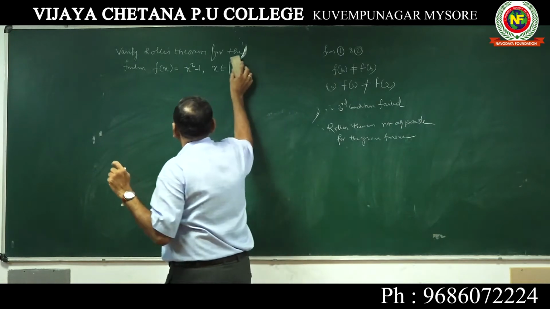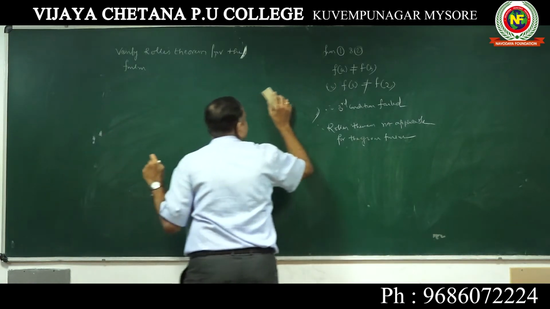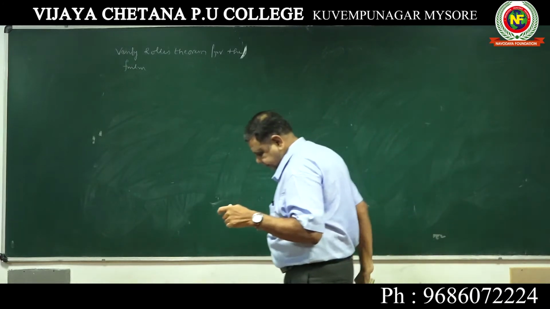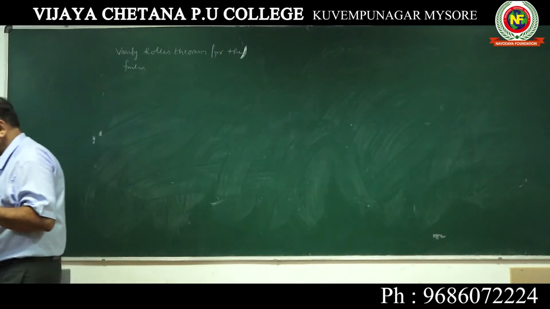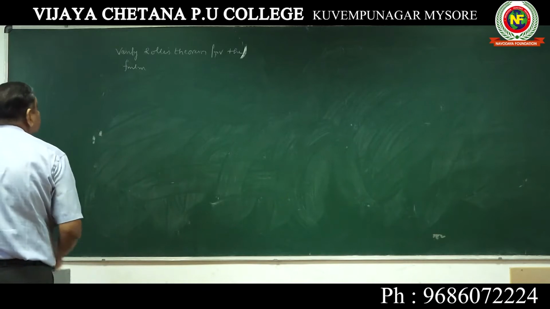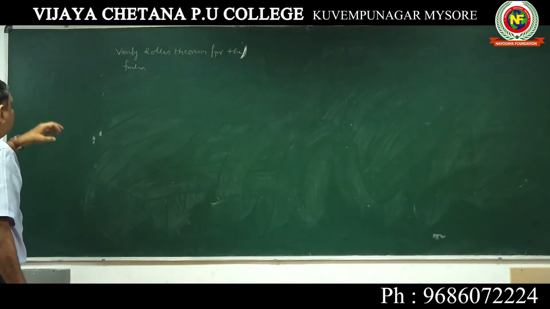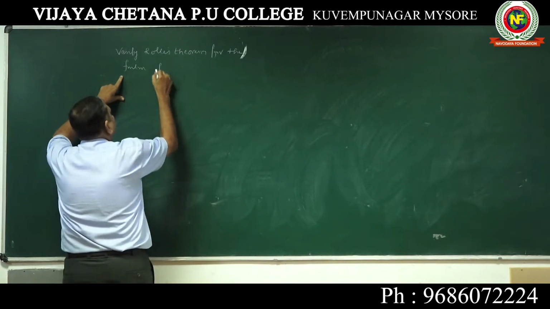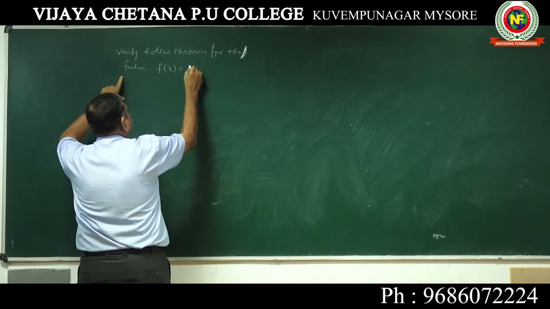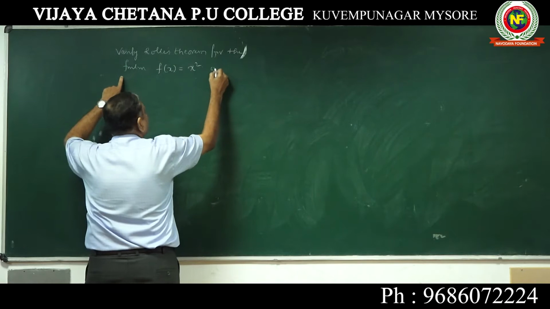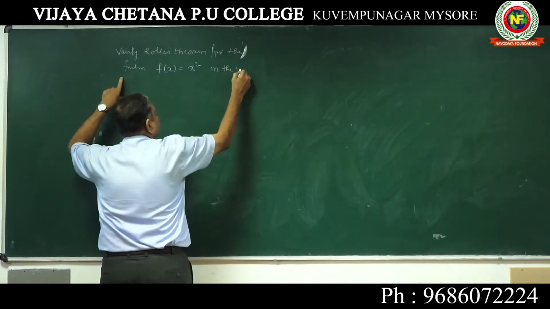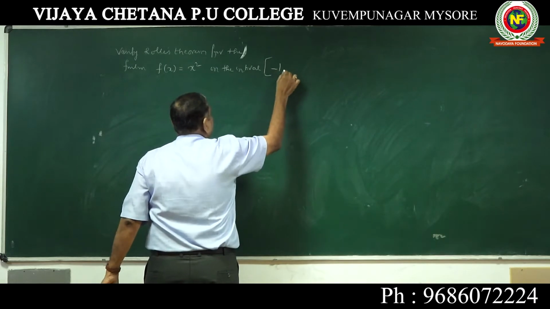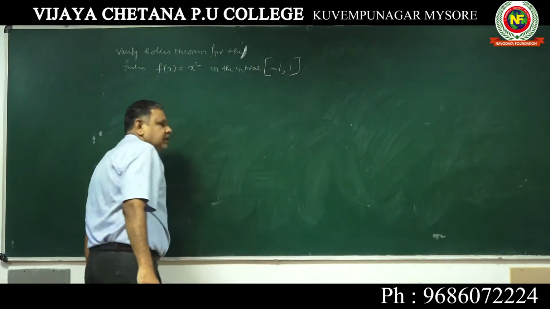Now I will give you functions here. Verify Rolle's theorem for the function f of x equal to x square in the interval minus 1 comma 1.